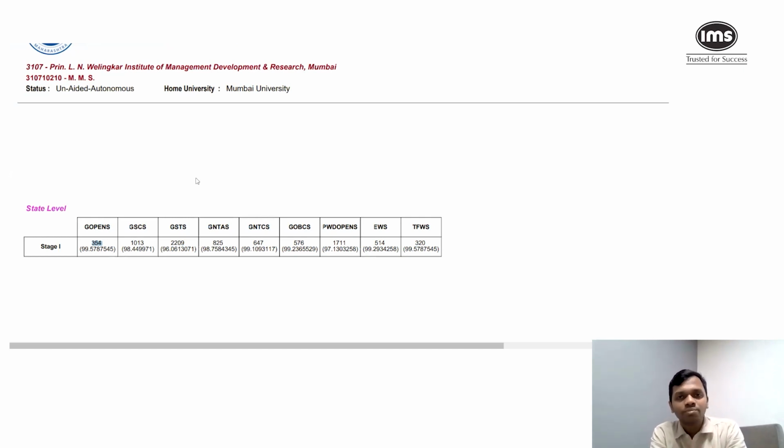The merit number, the number that you see outside the bracket, don't worry about it at this point of time. That is something that will be visible to you once you fill your CAP round 1. You will have to fill the CAP form, after which they will announce the final merit list, and that will contain your merit rank. So right now, don't worry about that.